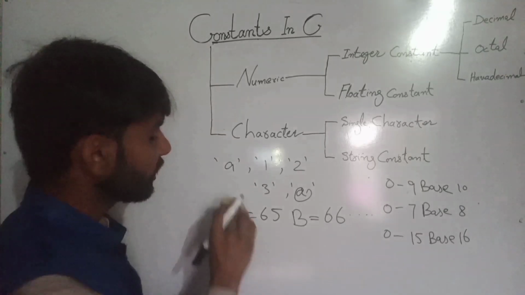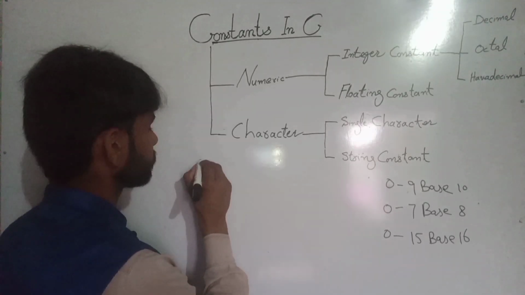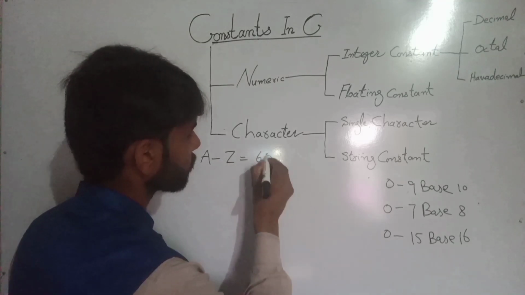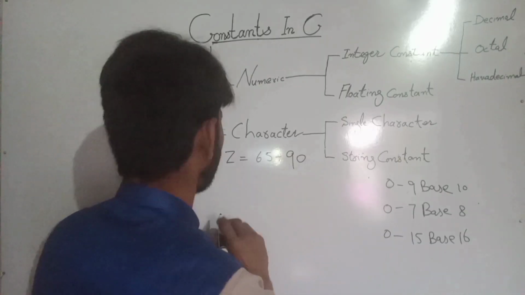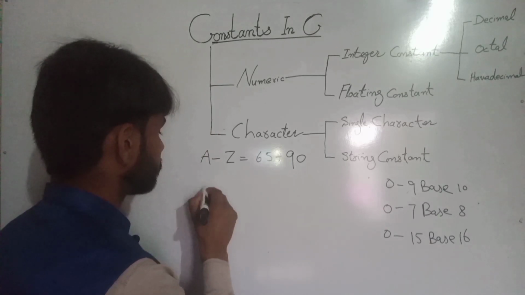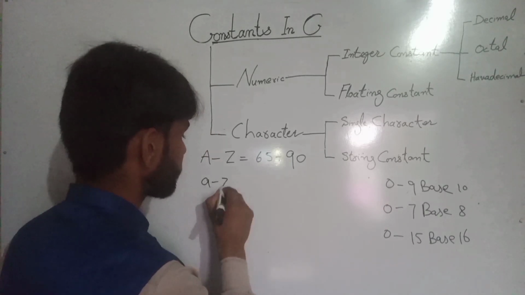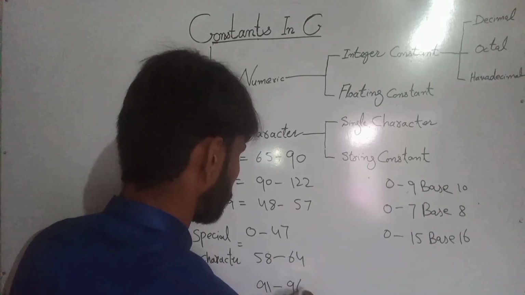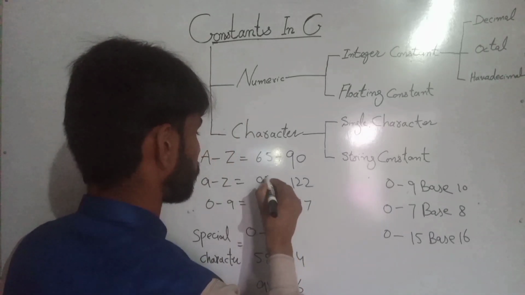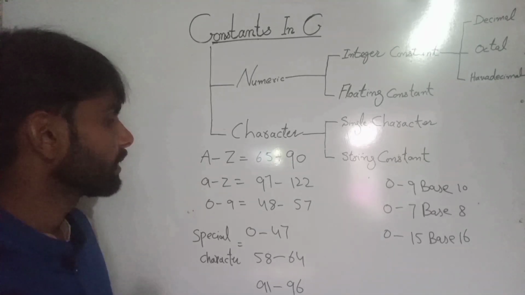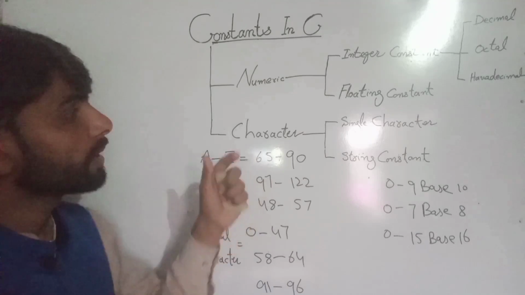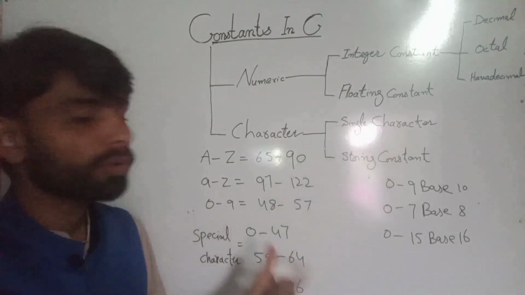So to understand it, I'll tell you. These are the ASCII values that represent the single character on the screen.